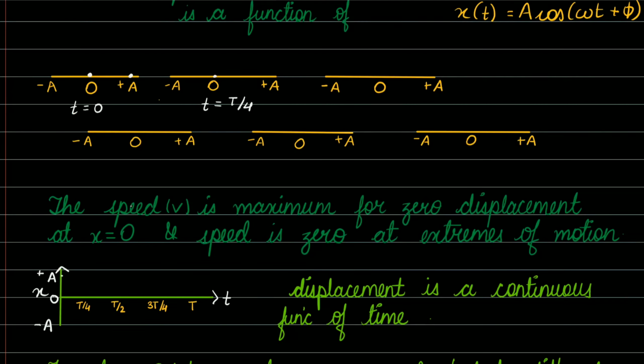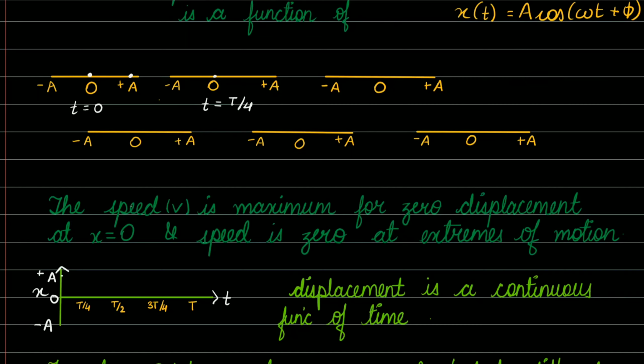This is the time in which the particle comes from plus A to point O. Also don't forget that small t is your time interval, and capital T is your time period.